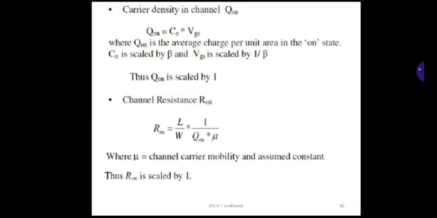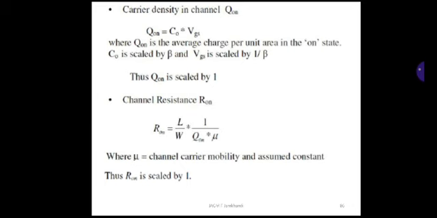So R1 is nothing but L by W into 1 upon Q1 into mu. Mu is a constant here, so that is nothing but the carrier mobility. We know the value of mu. It is going to be different for P transistor and N transistor, mu P or mu N, but still it is considered as constant.